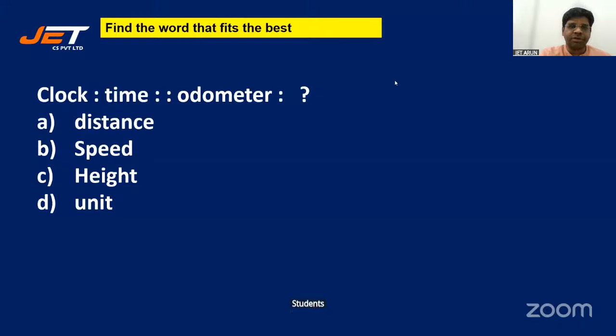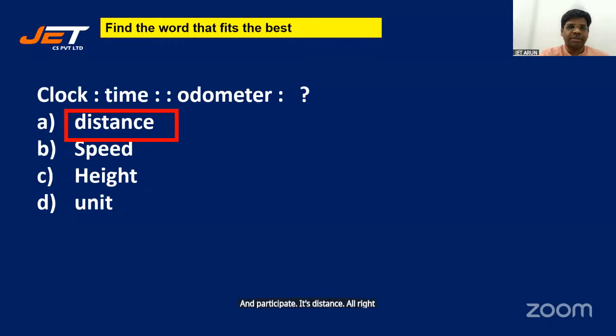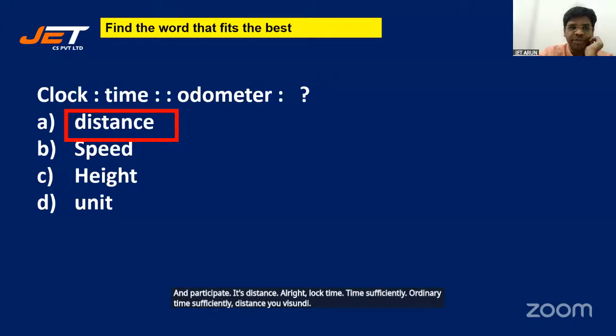Students, we are doing the most important topics of mental ability. So stay tuned. Do not leave the session and participate. It's distance. All right. Clock shows time. What does an odometer show? It shows distance. A speedometer shows speed.